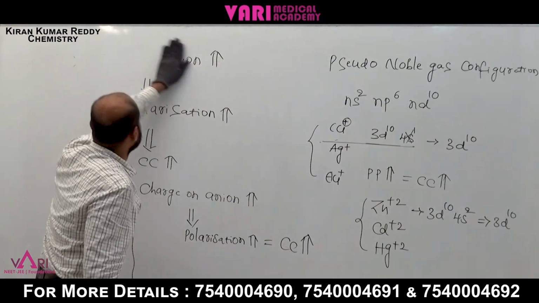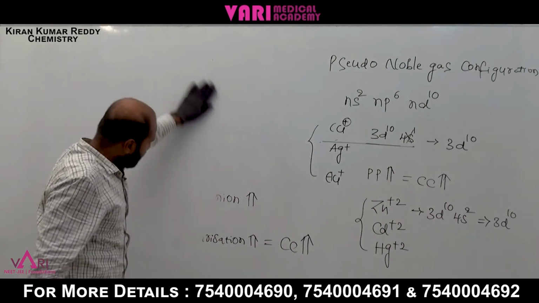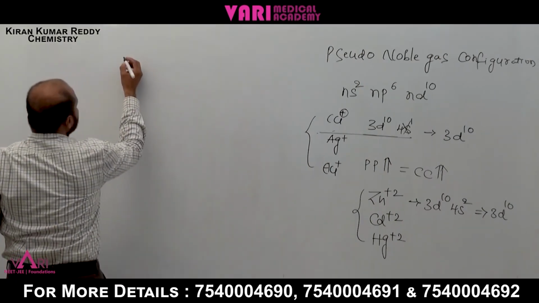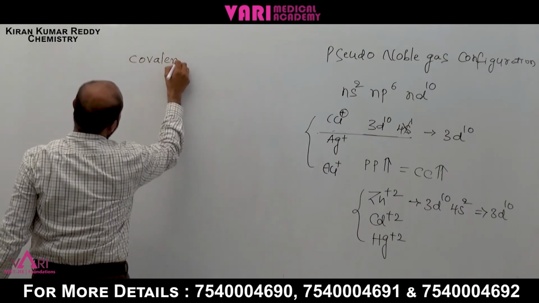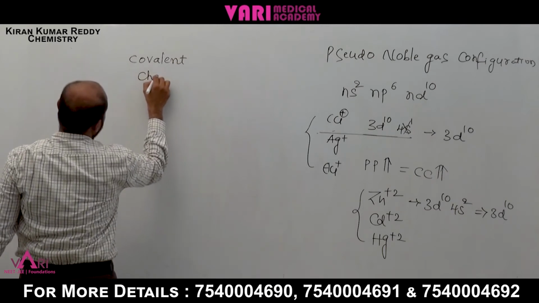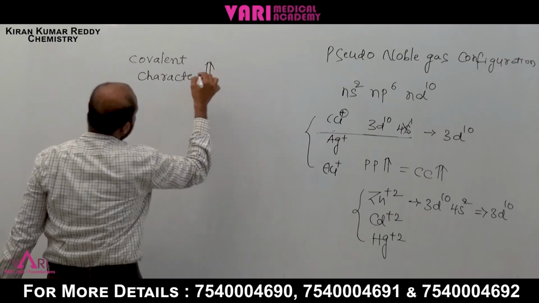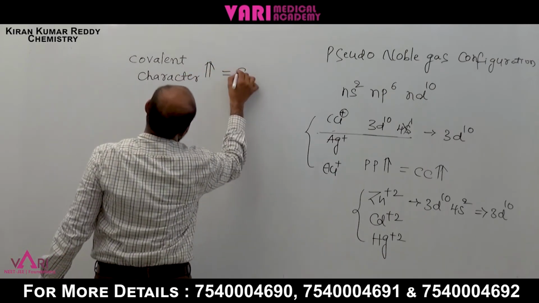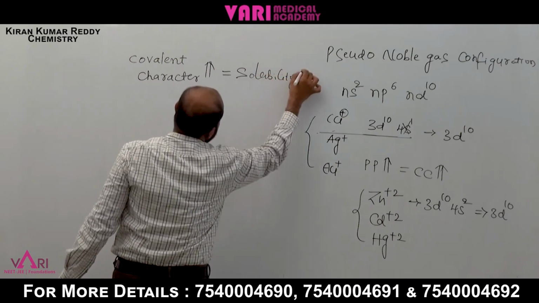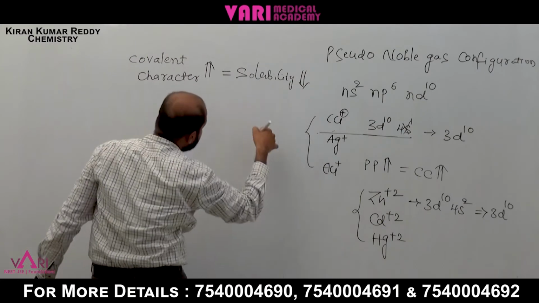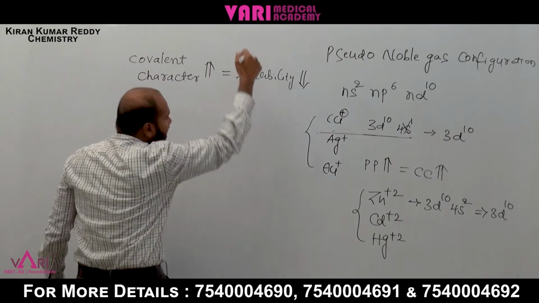Now we can summarize the points. If polarization increases, covalent character increases. Covalent character increases means solubility decreases. This is inversely proportional: covalent character increases, solubility decreases.